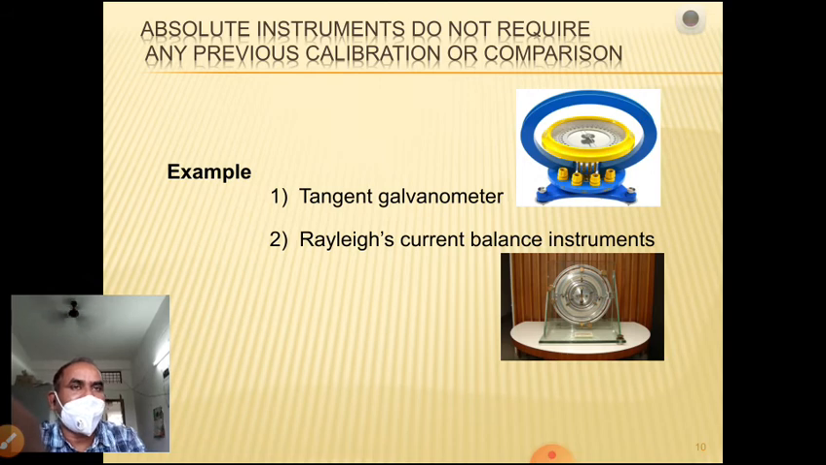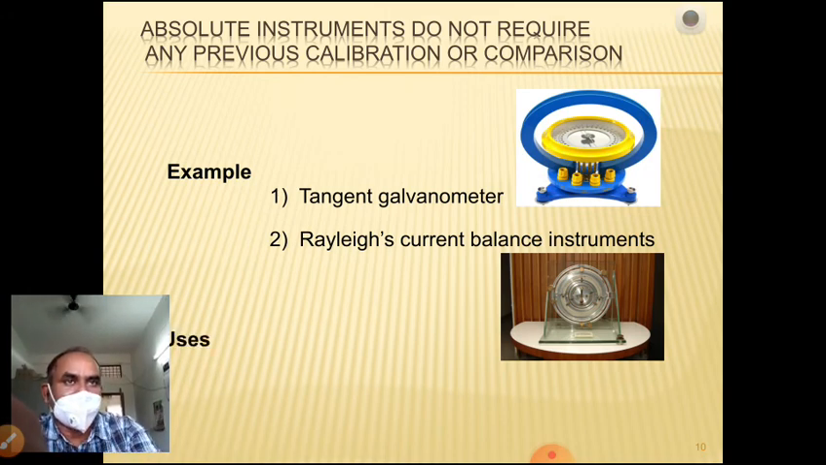That means the final or true reading is nothing but the indication multiplied by the constant of that meter. The meters may have different constant values based on their physical sizes and characteristics, so the multiplication factor may differ. The indicating value multiplied by the multiplication factor is equal to the true value. That is the reading given by the absolute instruments.